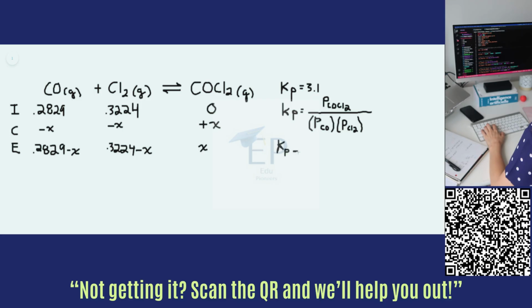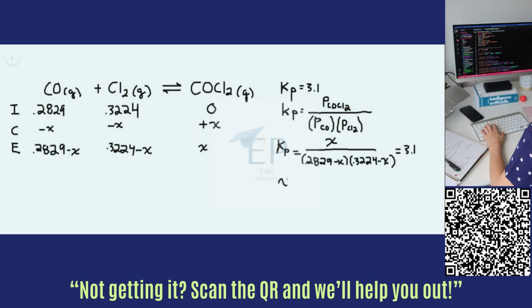And so Kp equals x divided by 0.2829 minus x, multiplied by 0.3224 minus x. And that again equals what it told us at the beginning, 3.1.